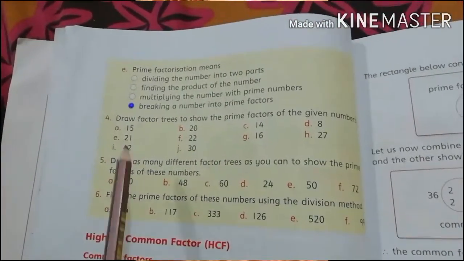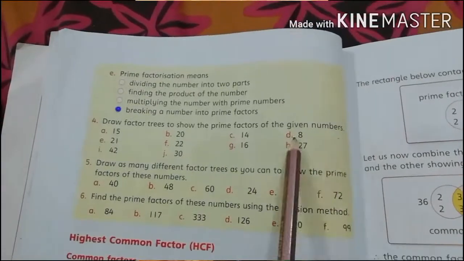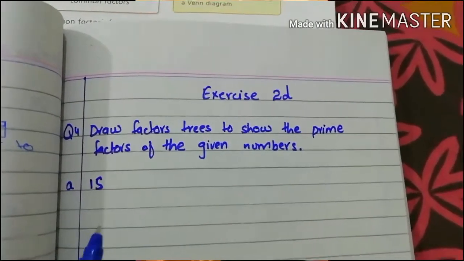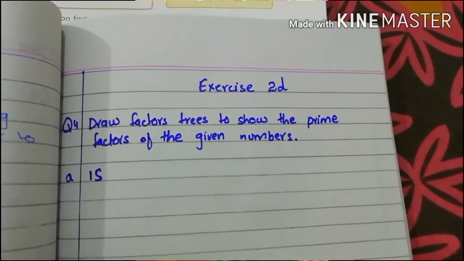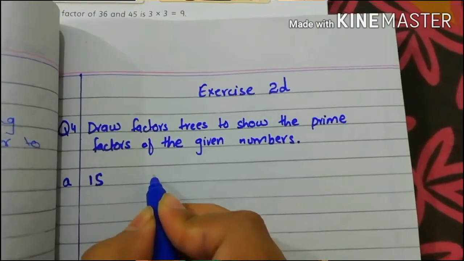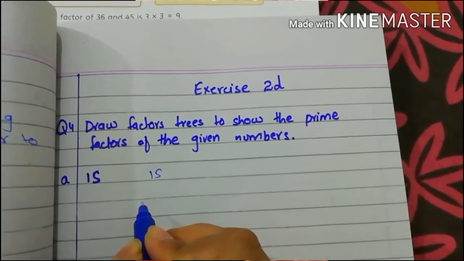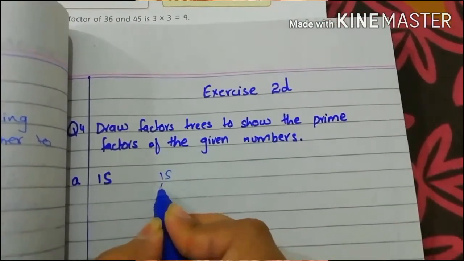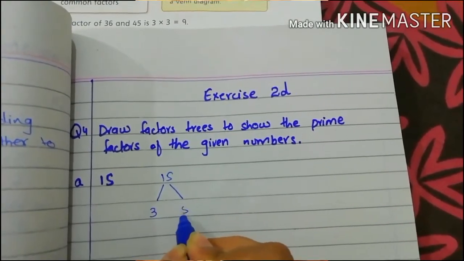Question number 4 is draw factor trees to show the prime factors of the given numbers. A. 15. Now we split or break 15 into two factors. Dear students, we already know that 3 multiplied by 5 is equal to 15. So 3 and 5.